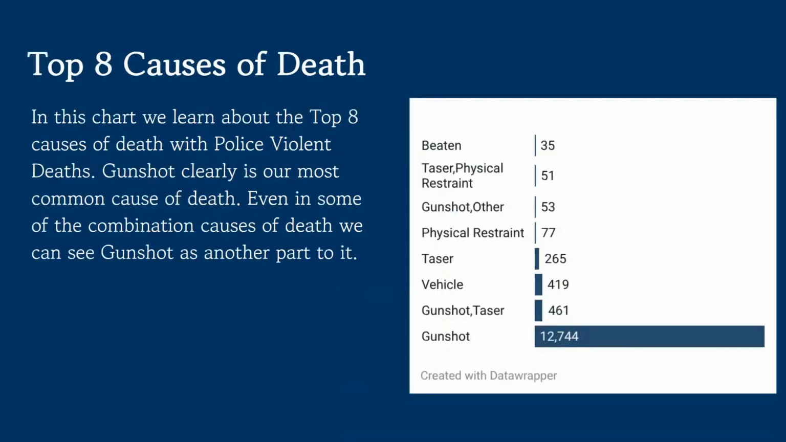And so, to begin, this chart starts us off with kind of the foundation of the problem, you could say. In this chart, we learn about the top 8 causes of death with police violent deaths. Looking at the chart, gunshot clearly is our most common cause of death. Even in some of the combination causes of death, we can see gunshot as another part to it. And so, this is really important foundational knowledge for us as we go throughout the rest of this data set.